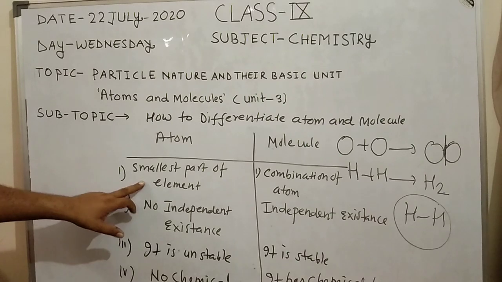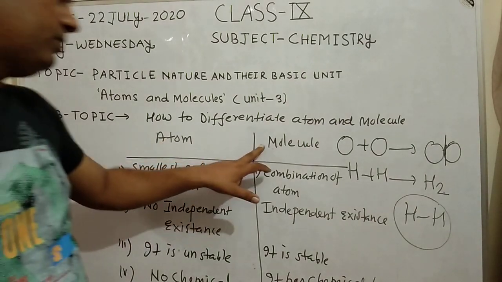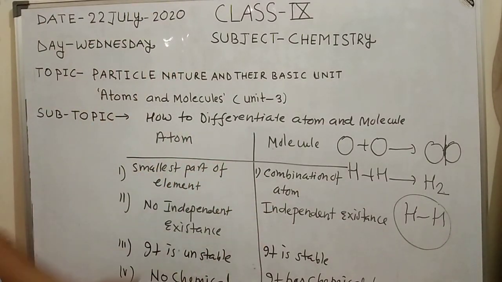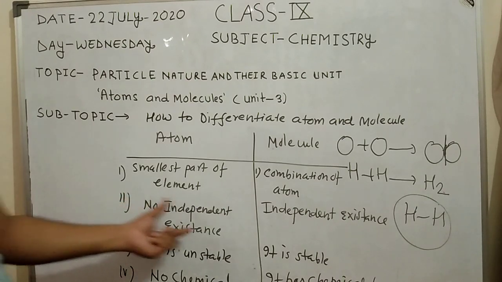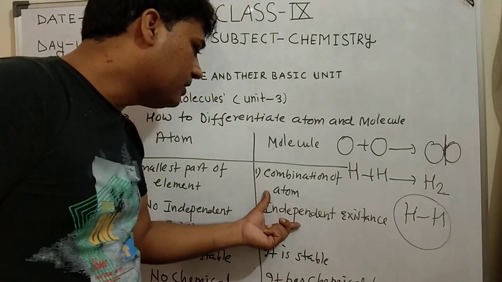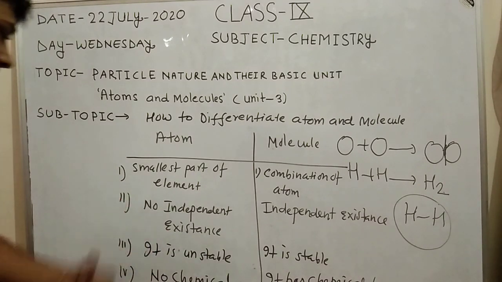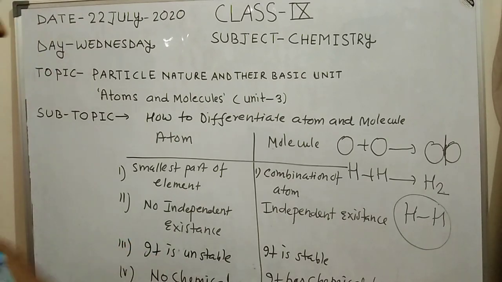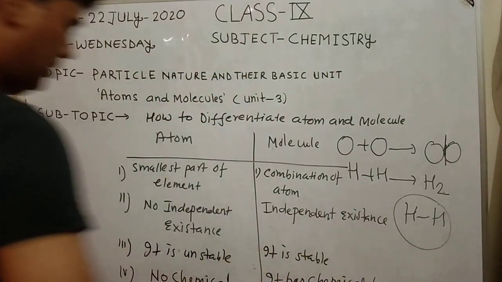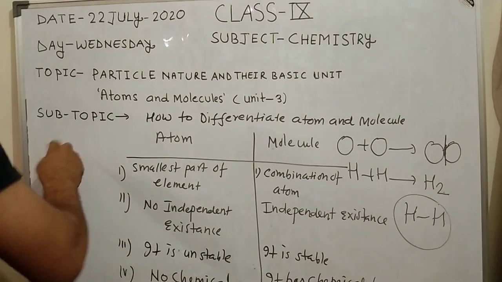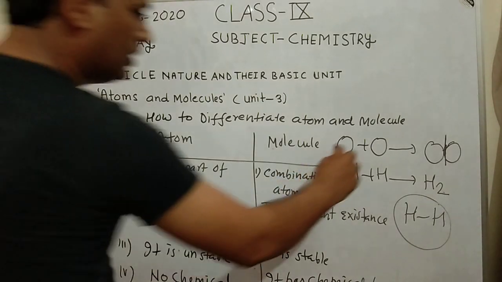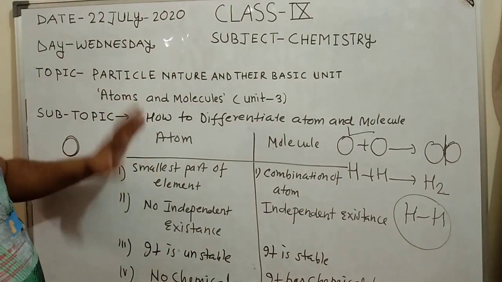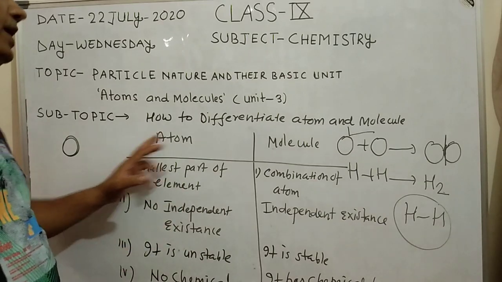So the smallest part of an element is atom. Molecule is formed by the combination of atoms. Atom has no independent existence but molecule has independent existence, because atoms are more reactive. Atom is unstable but molecule is stable. There is no chemical bond in atom, but in a molecule there is a chemical bond. Okay. So with the help of the following points, we can easily differentiate between atom and molecule.